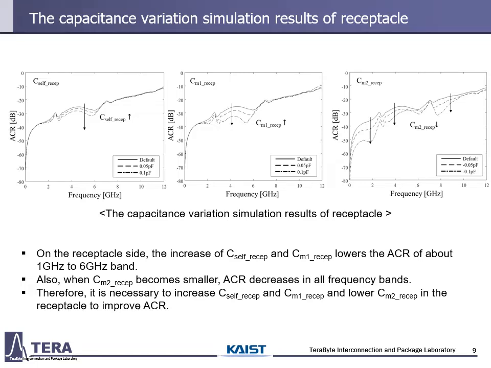This is the simulation result of changing the capacitance of the receptacle side. Unlike plugs, any change in capacitance affects the ACL. The increase of self-capacitance and M1 capacitance lowers the ACL in about the 1 GHz to 6 GHz band. Also, when M2 capacitance becomes smaller, ACL decreases in all frequency bands. Therefore, it is necessary to increase self-capacitance and M1 capacitance and lower M2 capacitance in the receptacle to improve ACL.